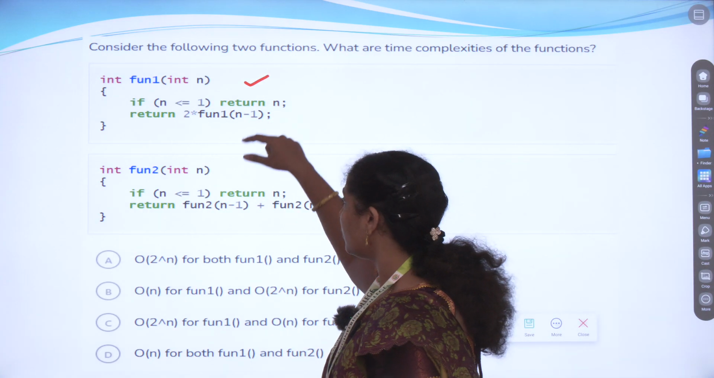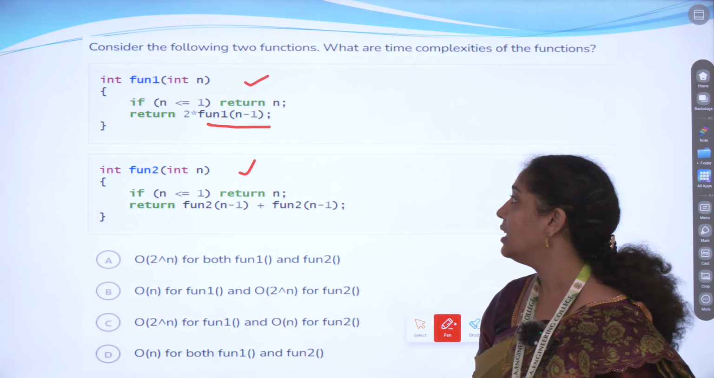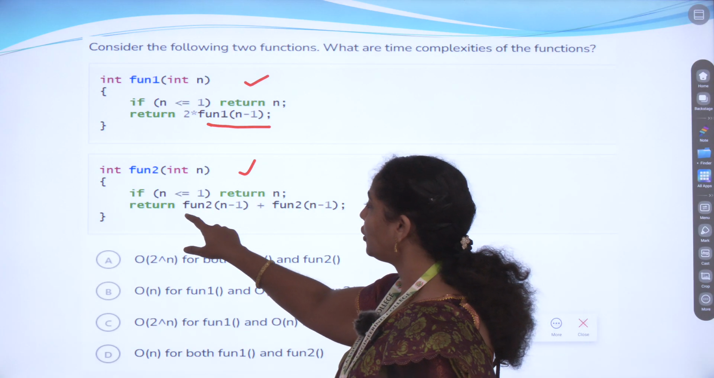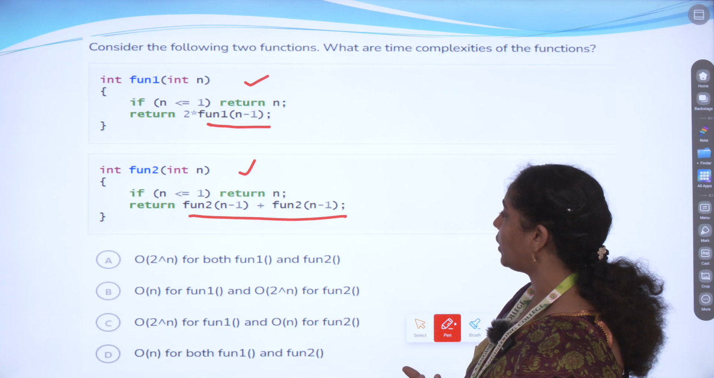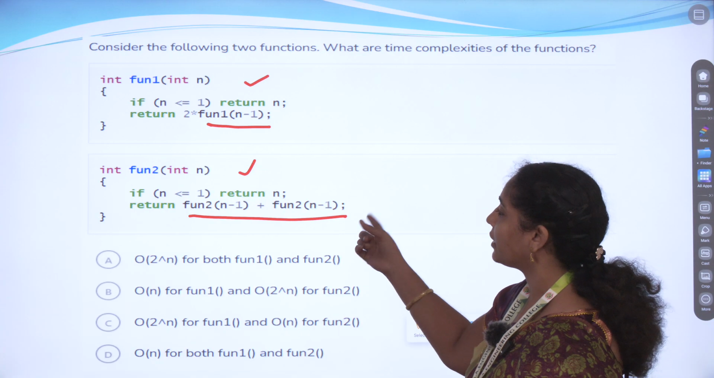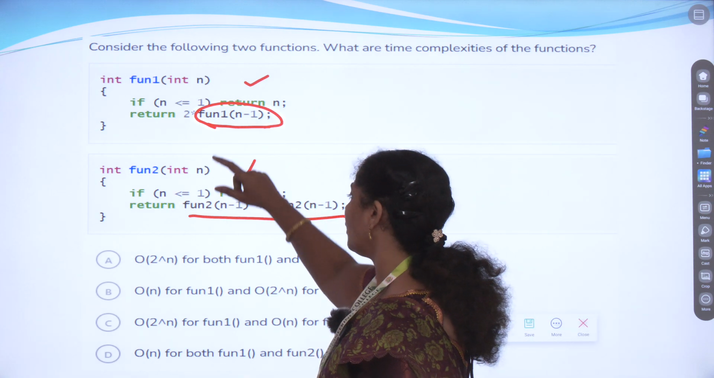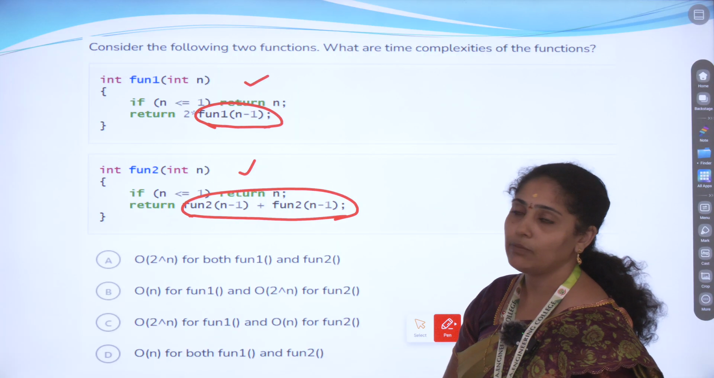So here, function 1 and function 2. Inside function 1, the time we take is function 1 of n minus 1. In function 2, the time is function 2 of n minus 1 plus function 2 of n minus 1. So based on these values alone we are going to calculate. Based on this value calculation, the time will be increasing.